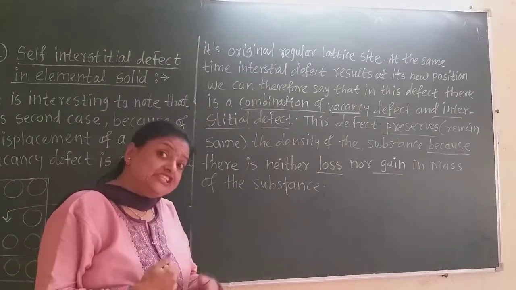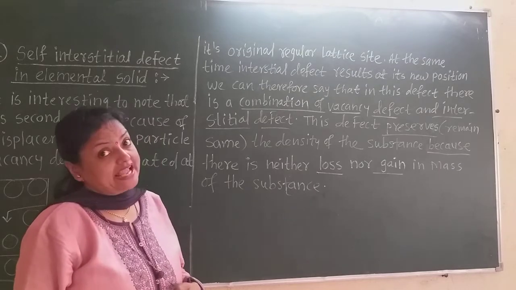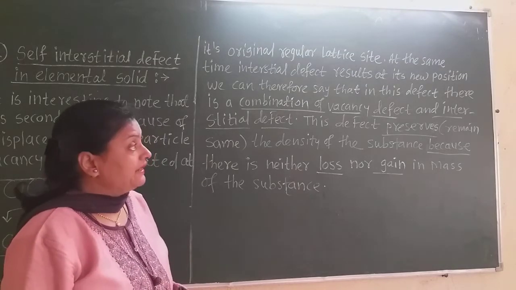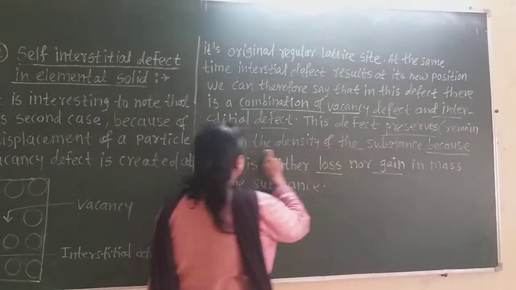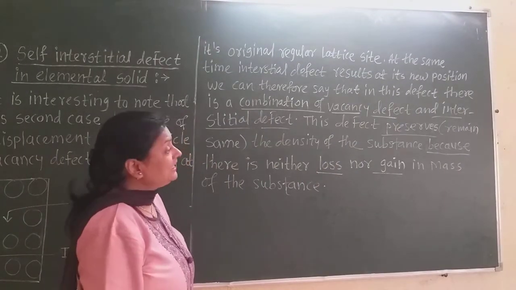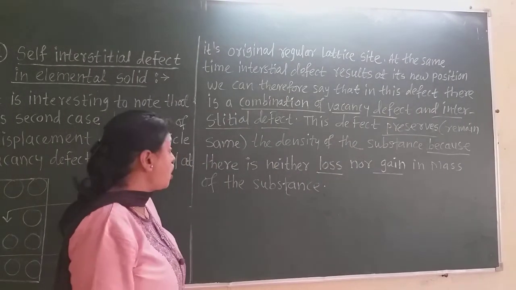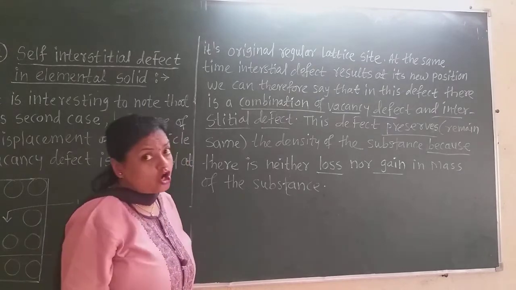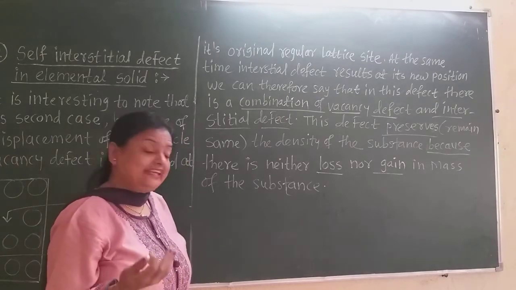This defect preserves the density of the substance, because there is neither loss nor gain in mass of the substance.